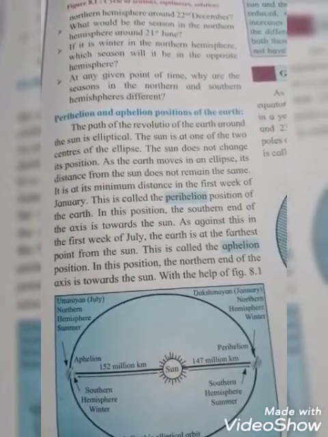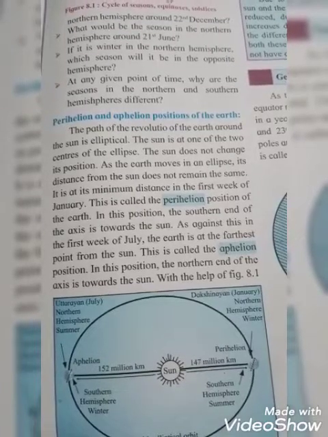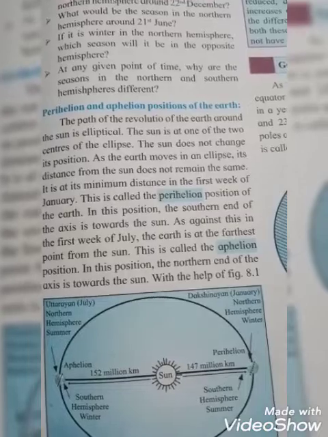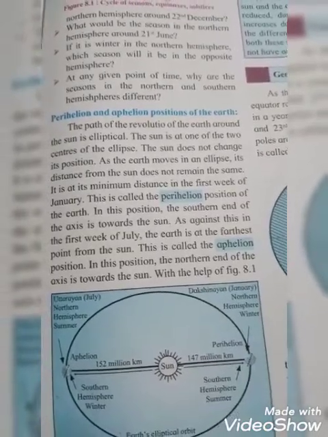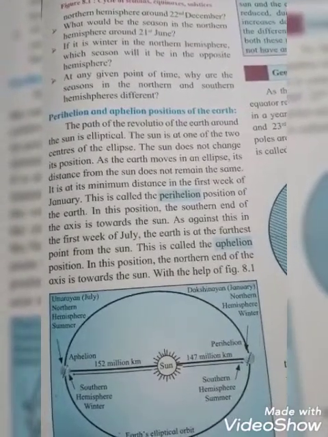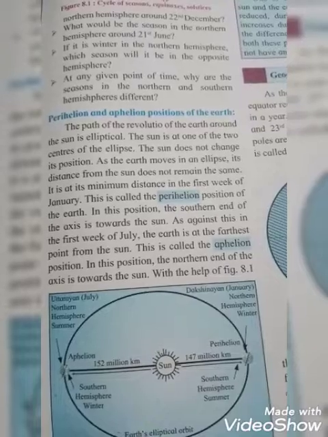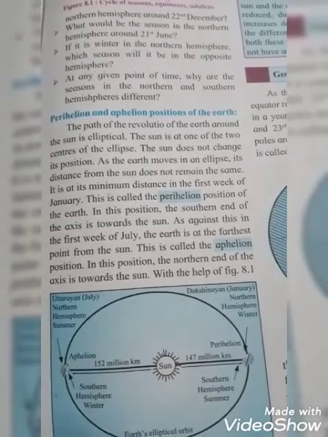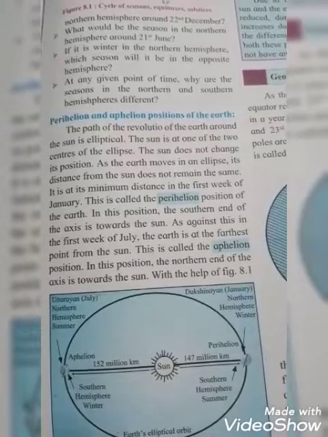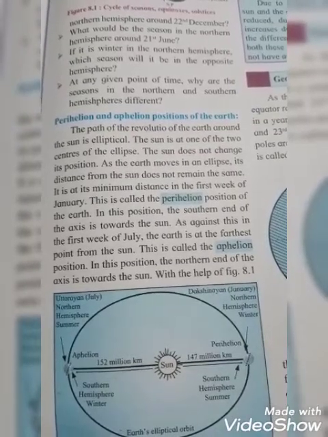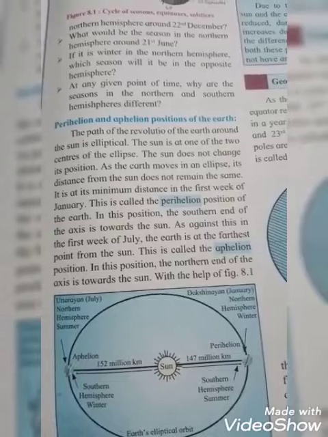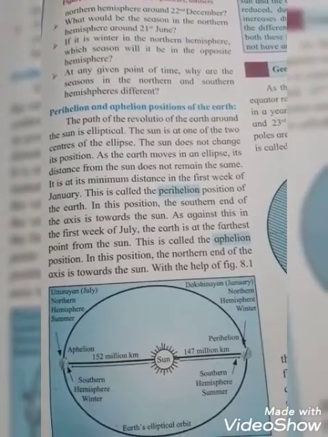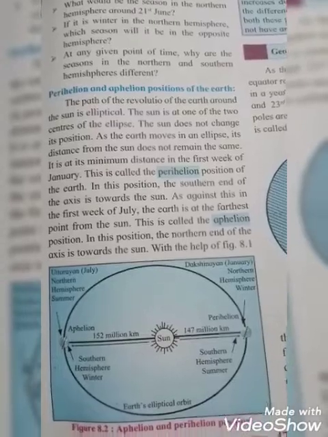When the earth is at the minimum distance in the first week of January, this is called the perihelion position of the earth. In this position, students, the southern end of the axis is towards the sun. As against this, in the first week of July, the earth is at the farthest point from the sun, and this is called the aphelion position. In this position, the northern end of the axis is towards the sun.